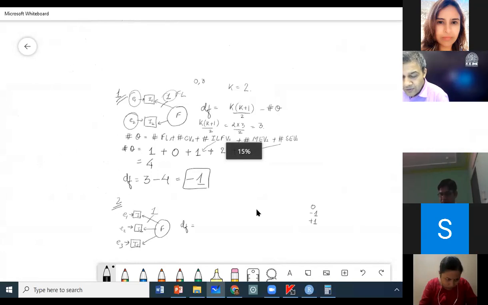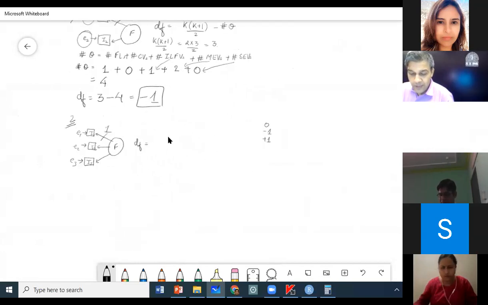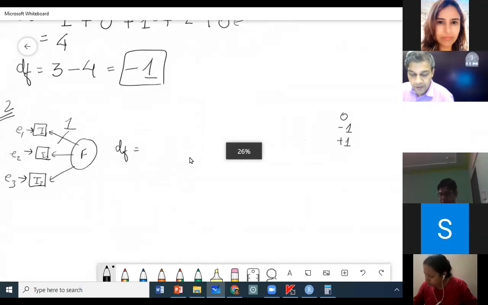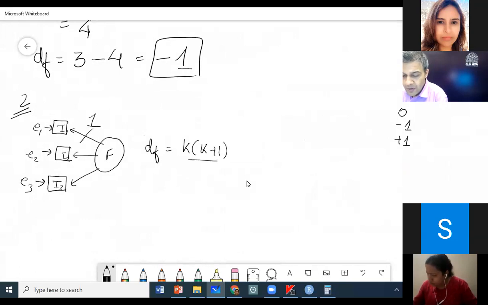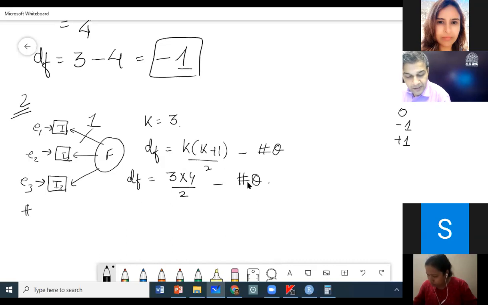Let us do it together. So our formula for degree of freedom is k plus 1 by 2 minus hash theta. K for us now is equal to 3. So degree of freedom is equal to 3 into 4 by 2, minus hash theta. Hash theta is factor loadings.